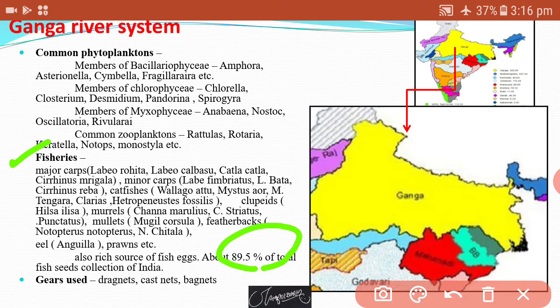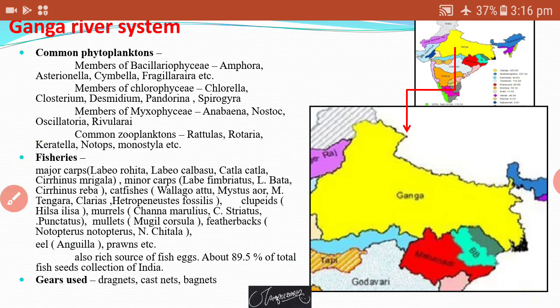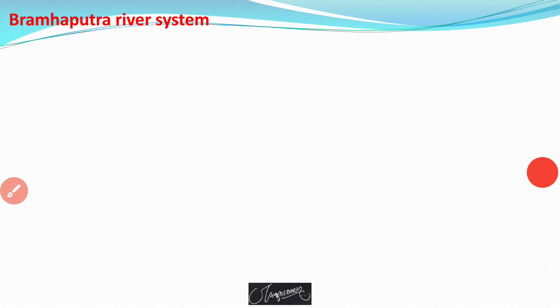The gears used to catch fish, like drag nets, cast nets and bag nets, such types of nets or gears are used to catch the fish from the Ganga river. This is about the Ganga river system.